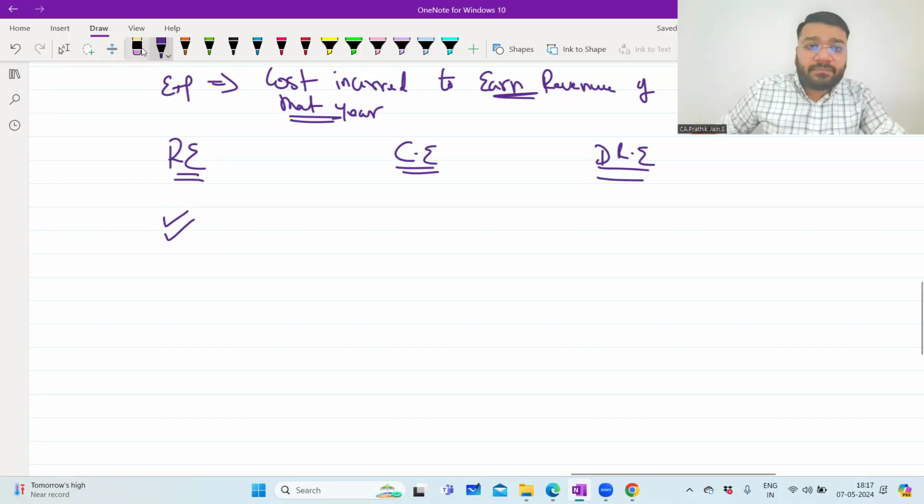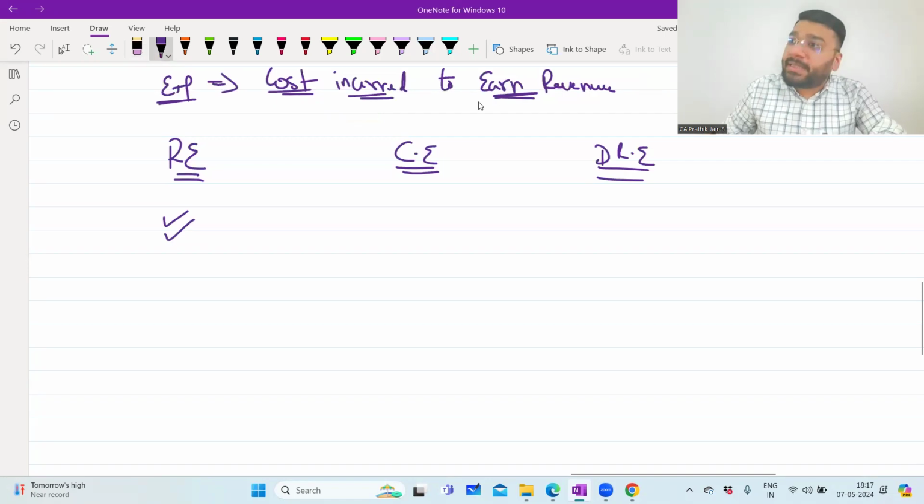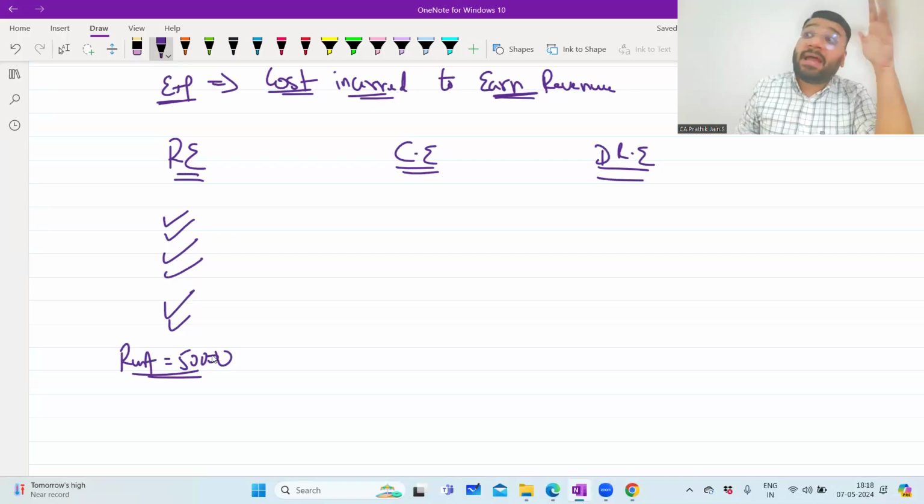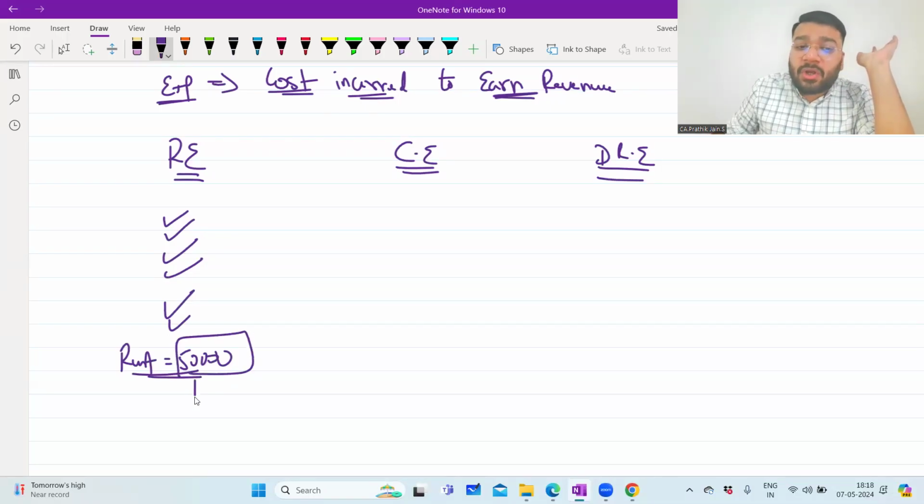that year. If I remove the words "that year" here, what is expense? Cost incurred to earn revenue is expense. Now, if cost is incurred to earn the revenue of that year only, then that is called revenue expenditure. For example, let's say rent I'm paying 50,000 rupees for the entire year. So this 50,000 rupees is a cost incurred to earn the revenue.